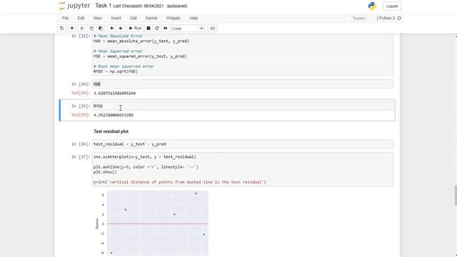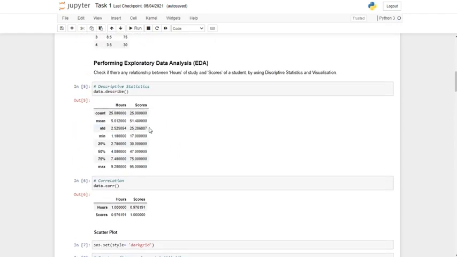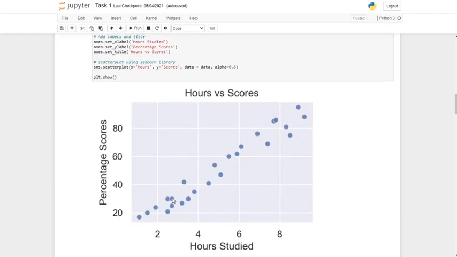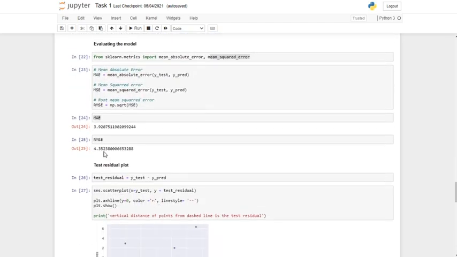That is, the mean absolute error of 3.92 shows that on average, for a mean percentage score of 51.48, approximately 51.5, which we have, our prediction is deviating by approximately 3.92, which is acceptable. The mean squared error also shows a similar kind of result.